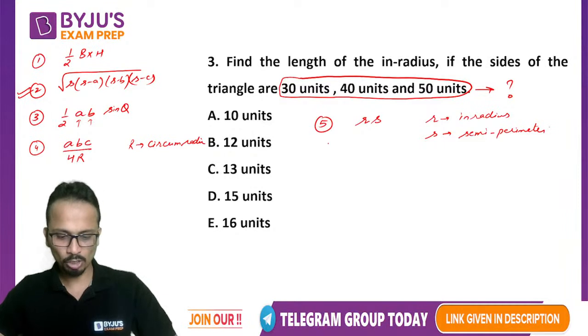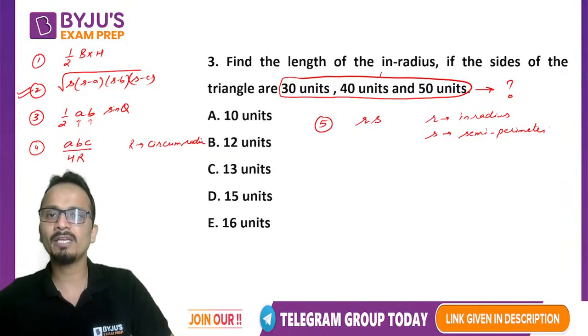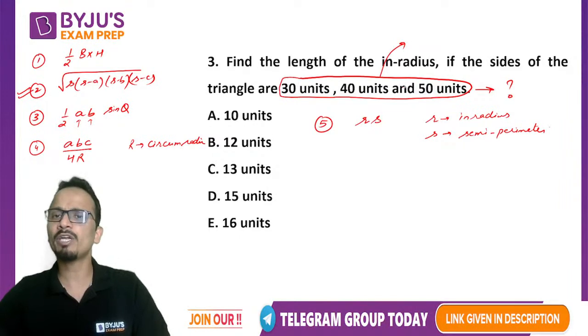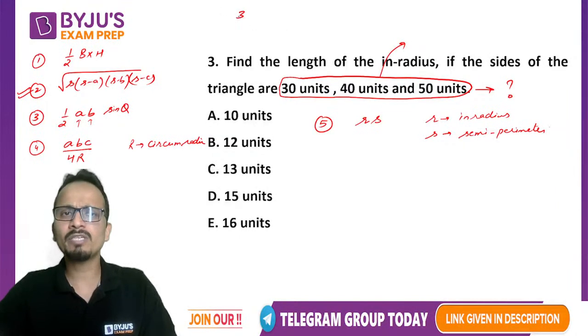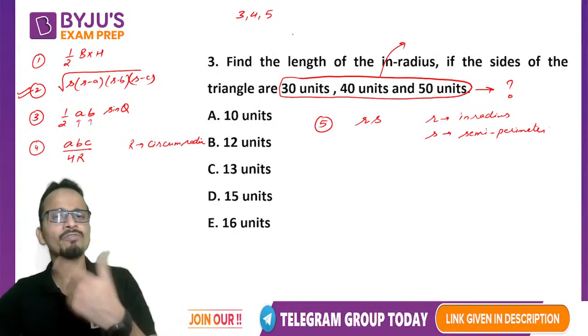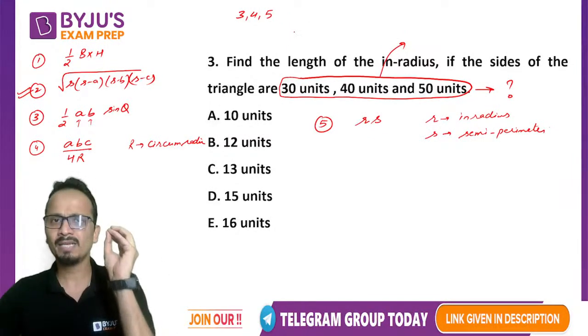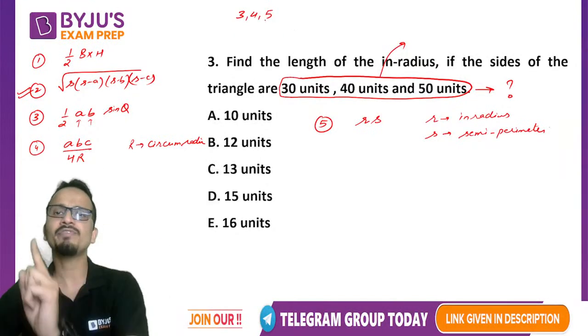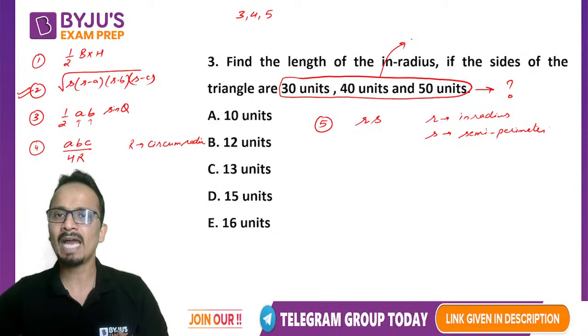Now, a lot of you have told me that this triangle is a right angle triangle. Not all of you, a lot of you, but Gaurav has told me, Krishna has told me. So 30, 40, 50, you must be knowing 3, 4, 5 is a Pythagorean triplet. So if 3, 4, 5 is a Pythagorean triplet, then if we multiply all three sides by 10, 30, 40, 50 will also be a Pythagorean triplet, and hence this triangle is a right angled triangle.